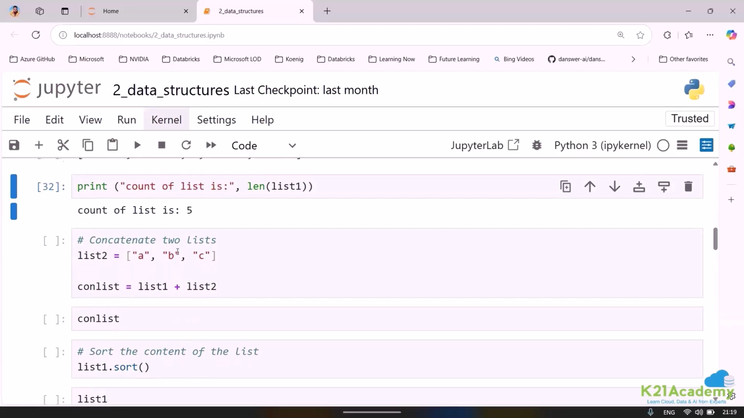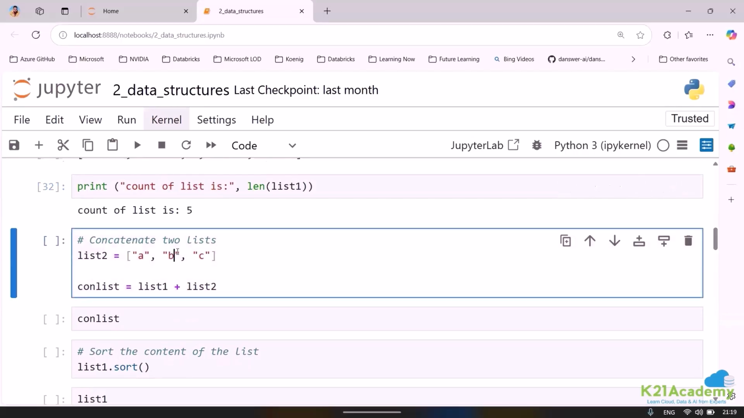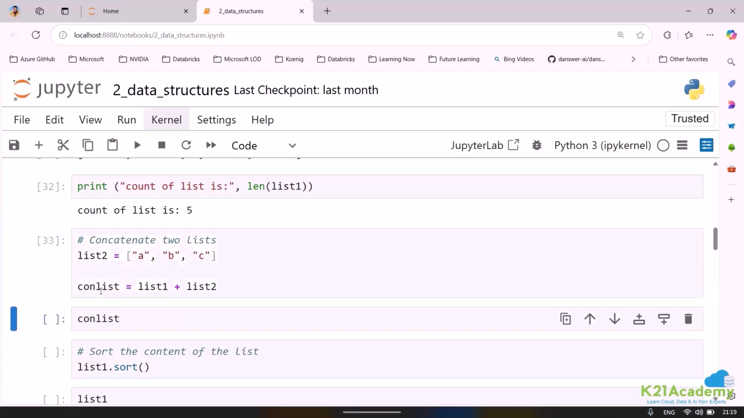Possible. Similarly, if I want to concatenate two lists, it's okay. Heterogeneous lists can also be concatenated. If I want to concatenate two lists, like here you can see I've got list 2 and list 1. If I run this and store it in a variable con list, you can give any name.